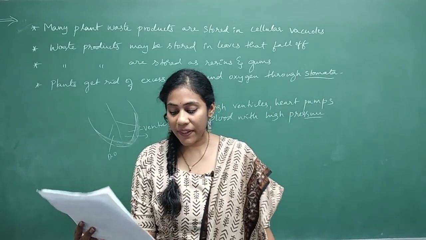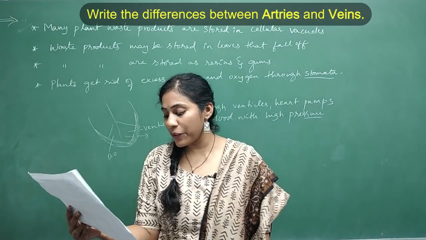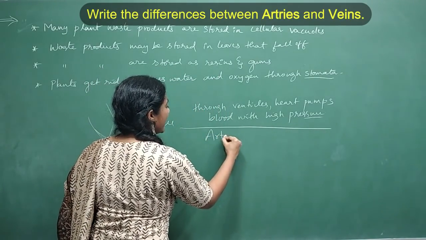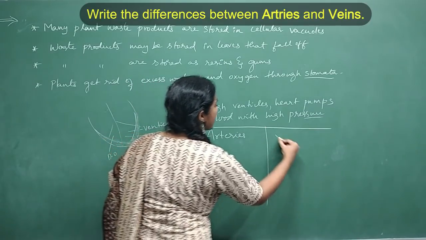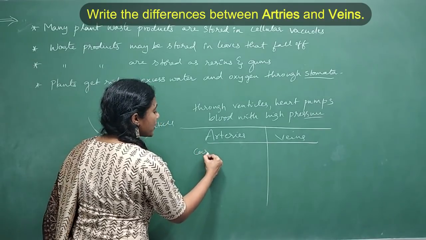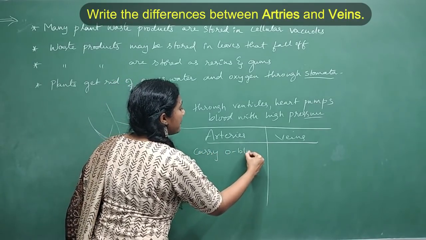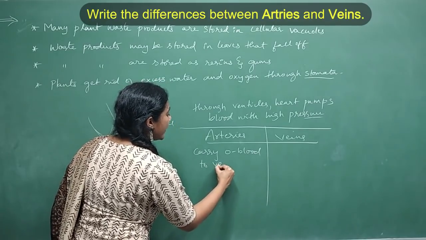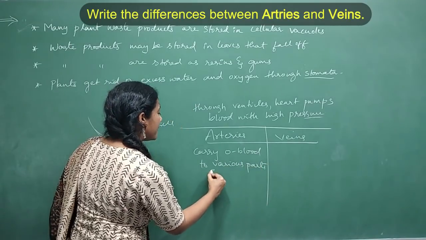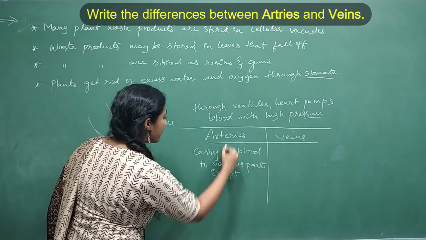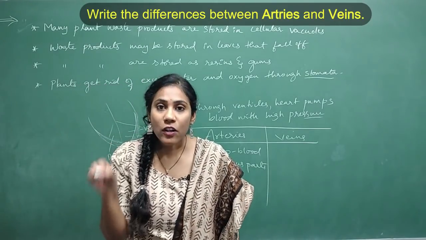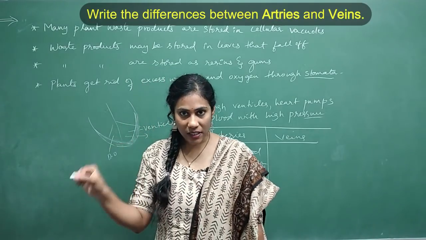And coming to the next question, very simple. Differentiate between arteries and veins. So they are asking, what are the differences between arteries and veins? So can you tell me? Very simple question. Arteries are the ones which carry oxygenated blood, isn't it, to various parts of the body, except which artery? Pulmonary artery. Pulmonary artery is the one which carries deoxygenated blood from heart to lungs, isn't it?